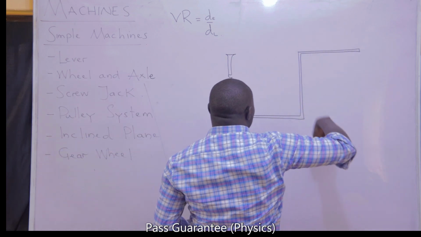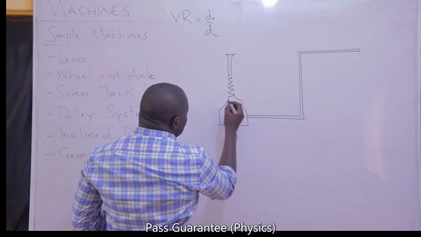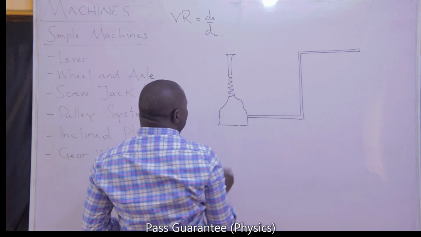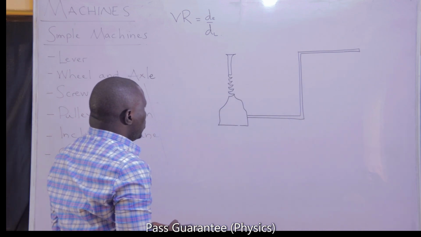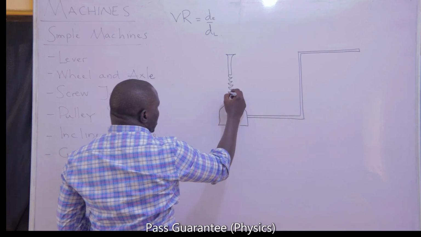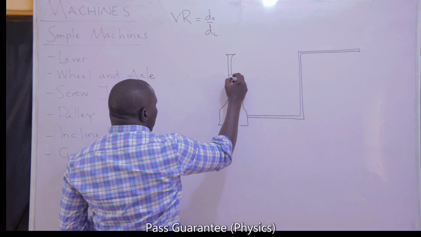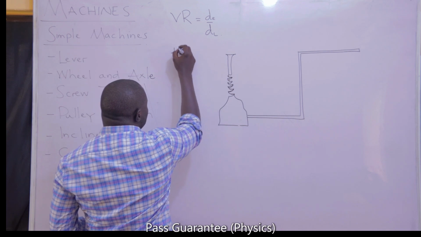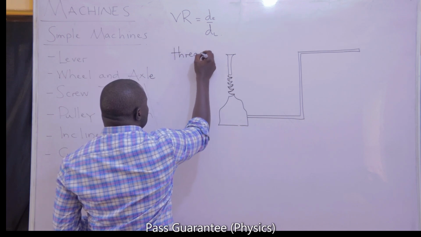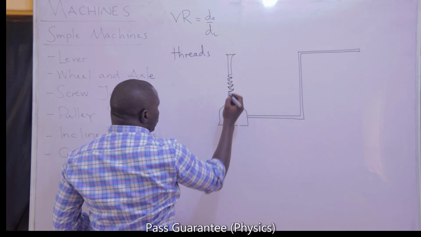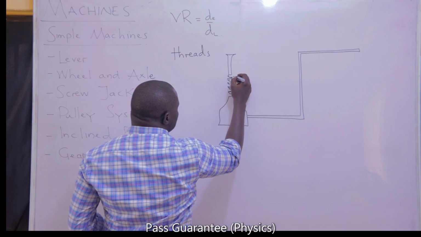When you turn the handle, it raises the screw up by a pitch. What is a pitch? The curved pattern on a screw are called threads. All screws have it.